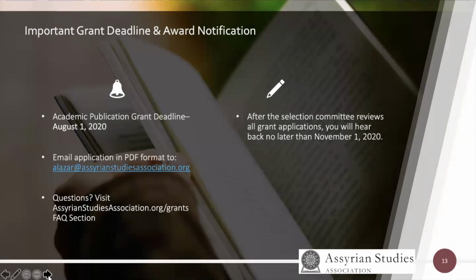Important grant deadlines and award notifications. The Academic Publication Grant deadline is August 1st, 2020. Please submit the email application in a PDF format to alazar@assyrianstudiesassociation.org. And if you have any questions, please visit assyrianstudiesassociation.org/grants for the frequently asked questions section.